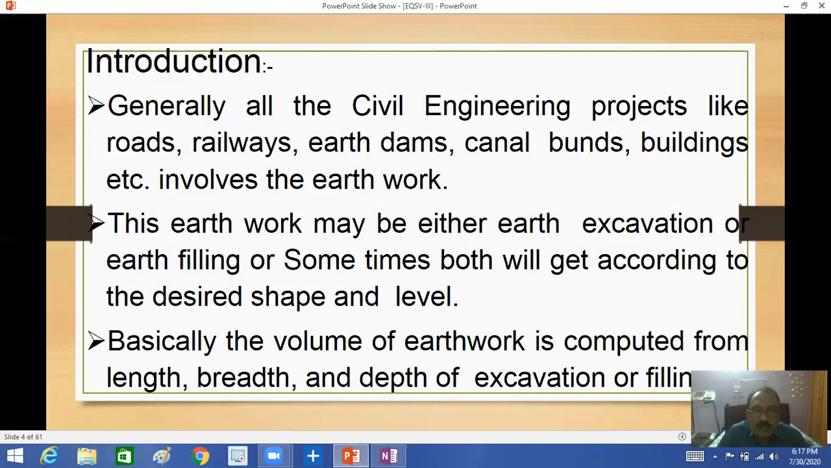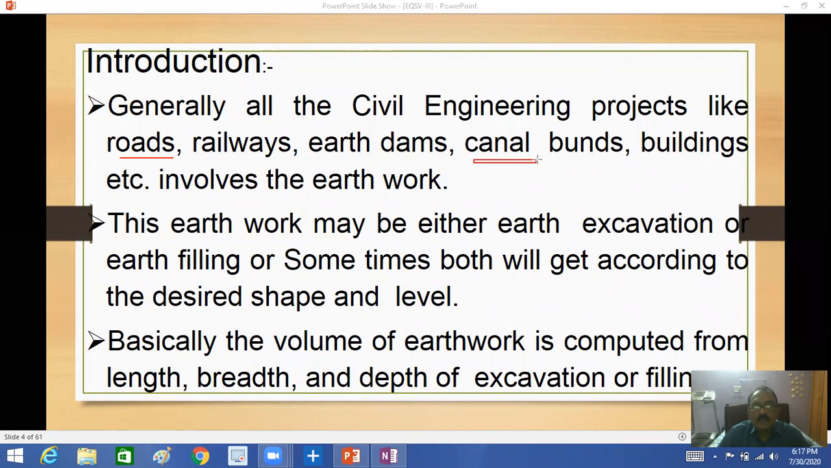See, earthwork is generally required in these areas. This is roads, canals, but it is also required for railways, earth dams, bunds, and buildings. The earthwork may be either earth excavation or earth filling. The quantity we have to calculate by using mathematical applications, right?